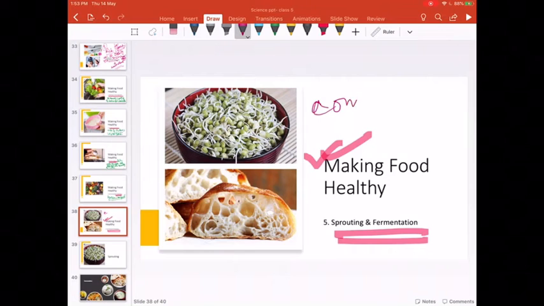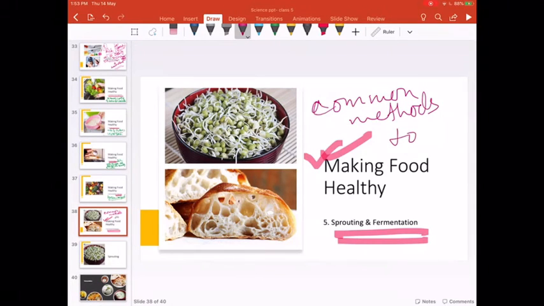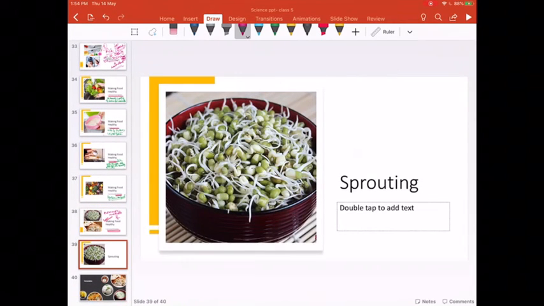These are the common methods to make food healthy. Okay, common methods of making food healthy: sprouting and fermentation. Now let's see. What is sprouting?